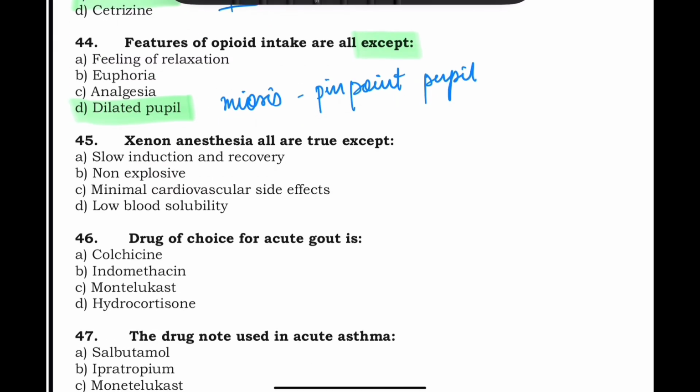Then xenon anesthesia. All are true except. So which is not true? So let's see what is true. Slow induction and recovery, non-explosive, minimal cardiovascular side effects, low blood solubility. So here the correct answer is this: slow induction and recovery. Xenon actually has a rapid induction. It has got a low blood gas solubility coefficient.